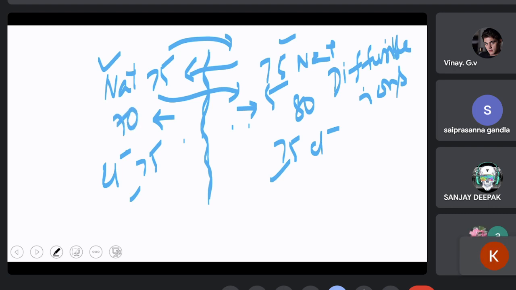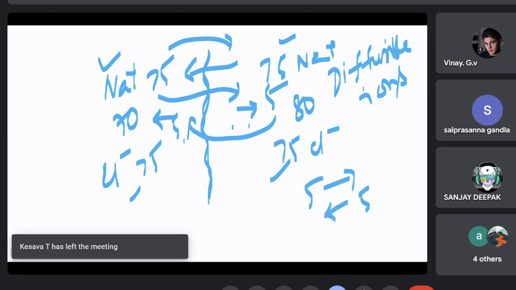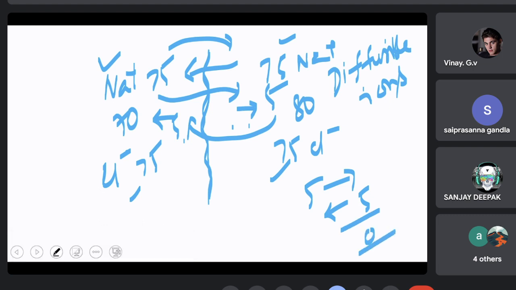Now there is a voltage difference or there is an ionic difference, concentration difference, whatever it may be. Now what happens? Again 5 come back to this side. So 5 have gone that side, 5 have gone this side, and the net movement is 0. So even at equilibrium, this you have to remember. Even at equilibrium, there is a movement of ions, but what you have to see is the net movement is 0.